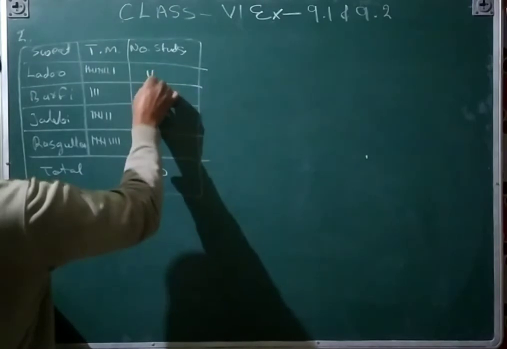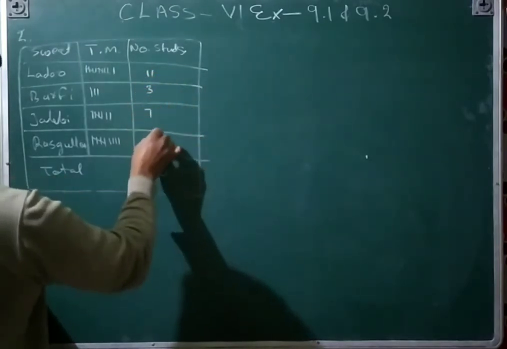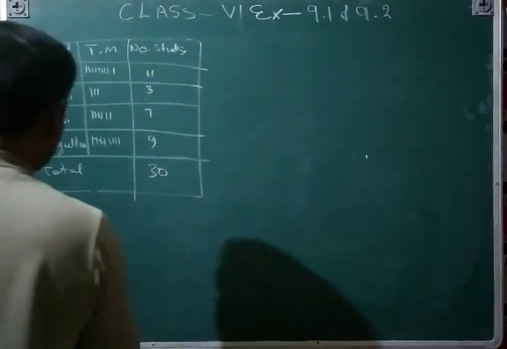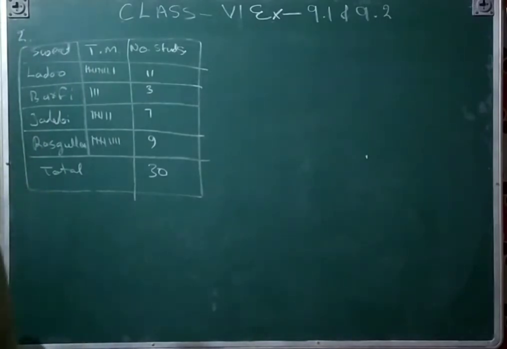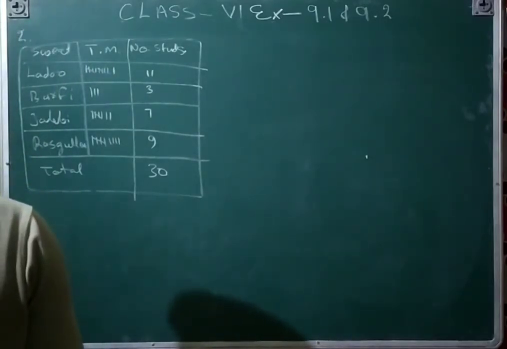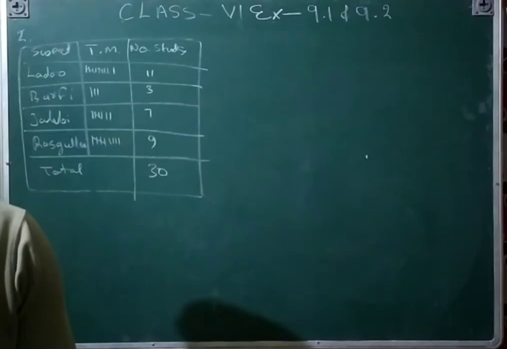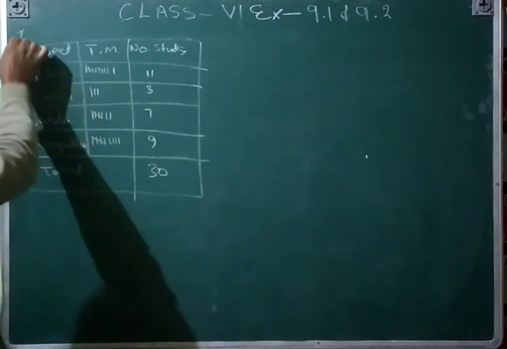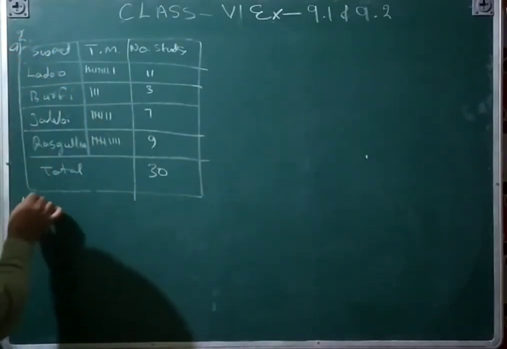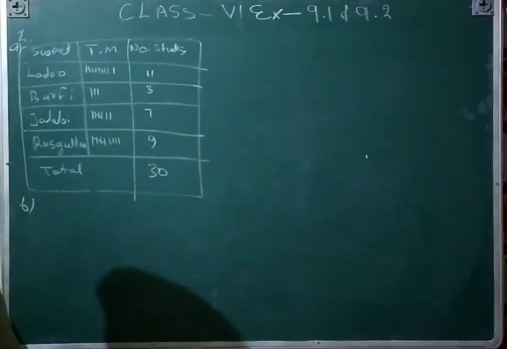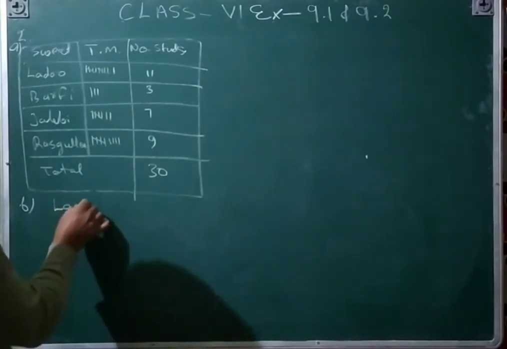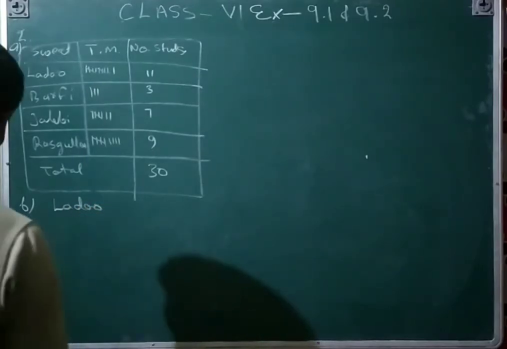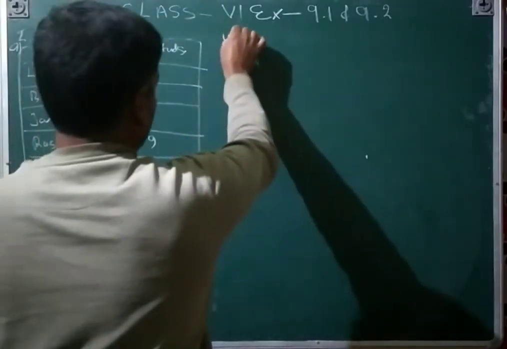You will write 11, 3, 7, 9, that is 30. Arrange the names of the sweets using tally marks, that is A part. B part: which sweet was prepared by the most students? Laddu.